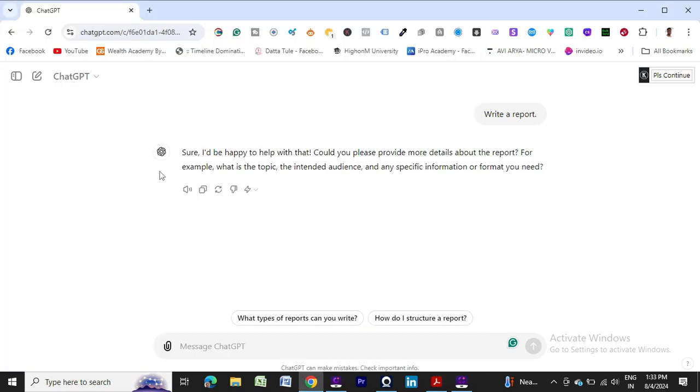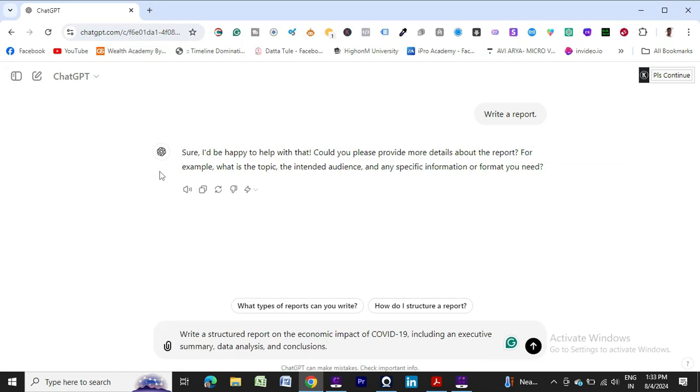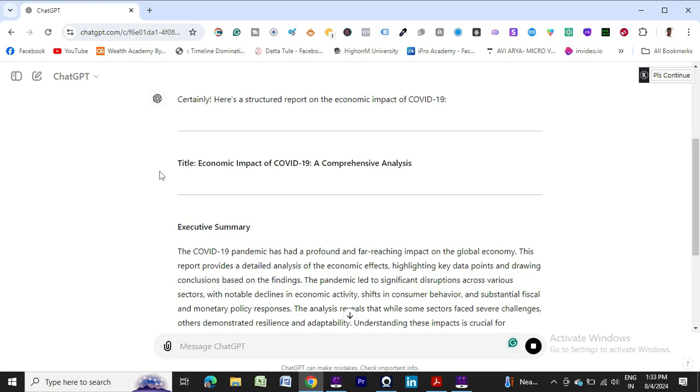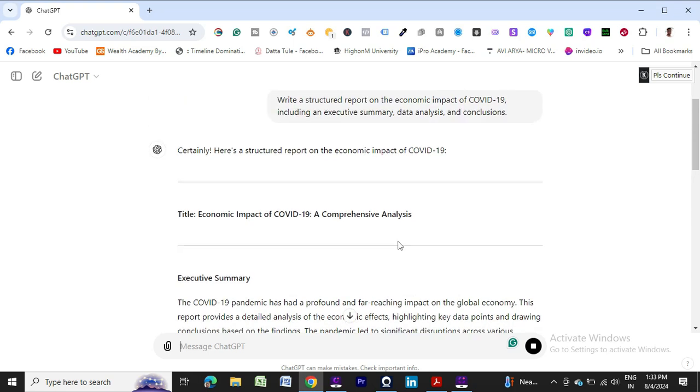So now I will ask, write a structured report on the economic impact of COVID-19, include an executive summary, data analysis and conclusions. Now see, it will provide a more professional and structured report. Executive summary, as I asked, the economic impact of COVID-19, comprehensive analysis.